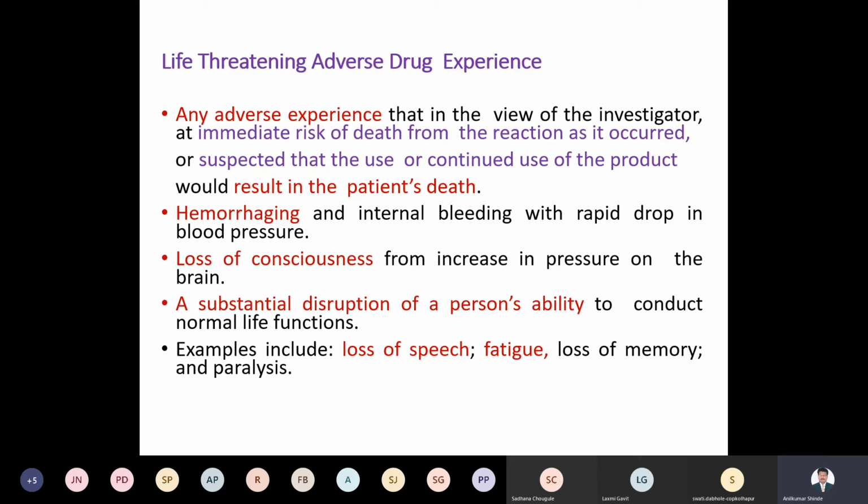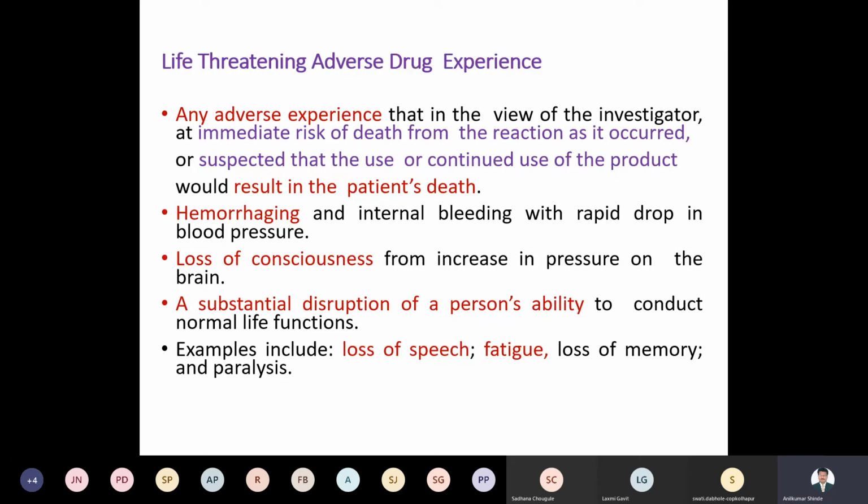Hemorrhaging is internal bleeding, and with internal bleeding the blood pressure drops rapidly, and a hypovolemic attack is possible in the person. So what is a hypovolemic attack? It means the volume of blood in your body is very low due to internal bleeding, due to hemorrhaging, so there is loss of blood. Due to the loss of blood, there may be a rapid drop of blood pressure, then loss of consciousness from increasing pressure on the brain.